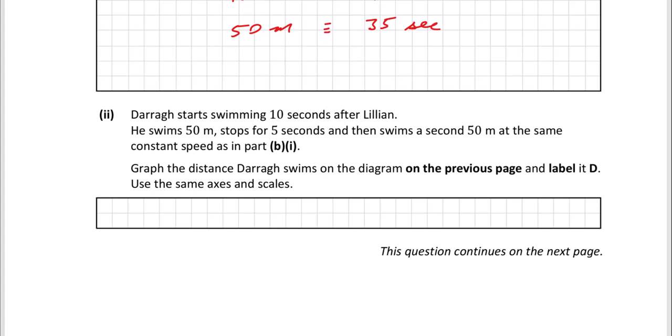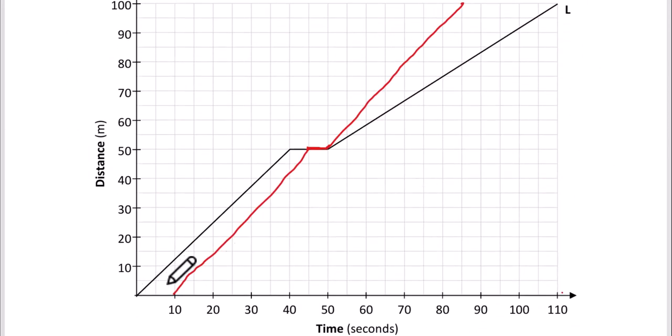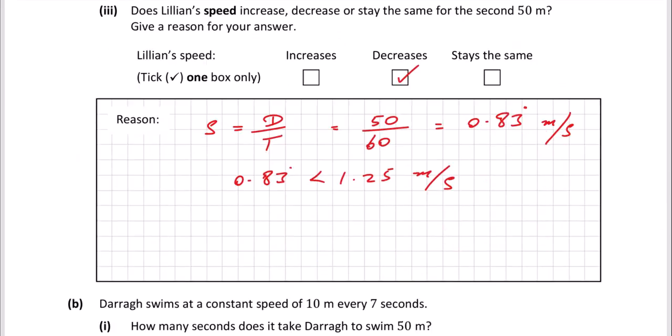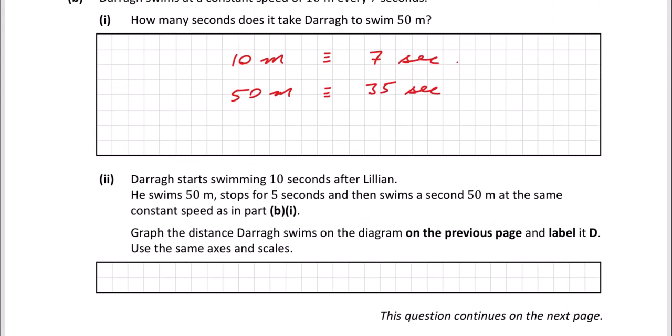So let's start then. Dara starts swimming 10 seconds after Liliana. So we're going to start here, 10 seconds after Liliana starts. The second part then just states that he swims 50 meters, stops for 5 seconds, and then swims a second 50 meters at the same constant speed as in part B1. So in part B1, he swims 50 meters in 35 seconds. So the first 50 meters he swims in 35 seconds.